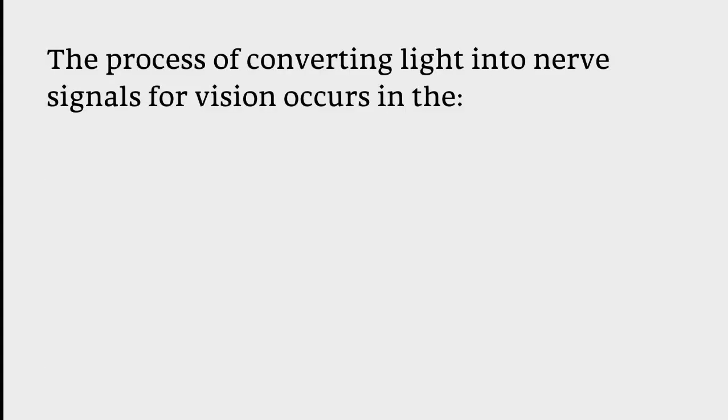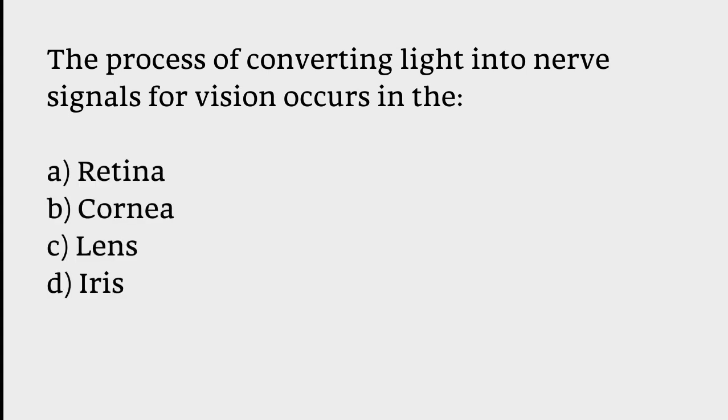The process of converting light into nerve signals for vision occurs in the: retina, cornea, lens, iris. The correct answer is option A. The process of converting light into nerve signals for vision occurs in the retina.